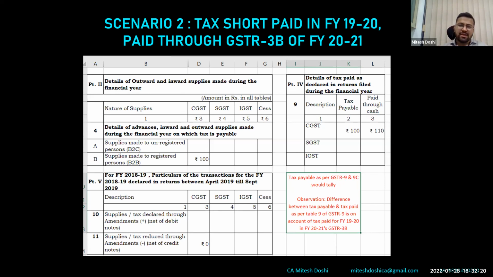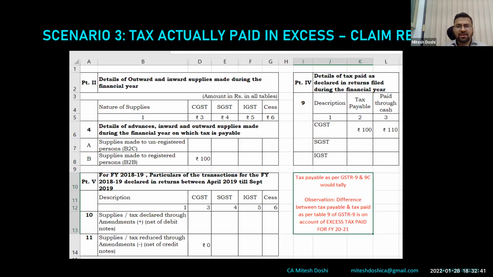They won't be raising a query because you have paid in excess as per financial year 2021. However, in case they come, you can explain that it was pertaining to 1920, and then they would demand interest. If we show it in unreconciled turnover in 9C, that would be a better position in my view, so that the difference is highlighted to them and they don't issue us a notice to ask about this. Third is we have actually paid short liability. We have actually paid excess liability.